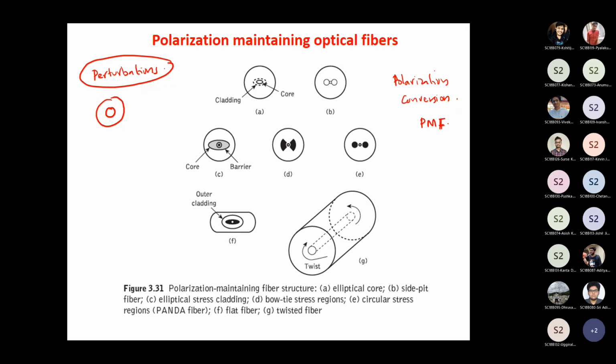So generally, these kinds of polarization maintaining optical fibers are used in experimental applications, and also in some special kinds of optical sensors. For example, there is an optical sensor called an optical gyroscope.